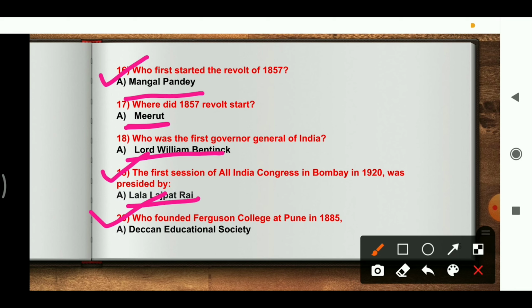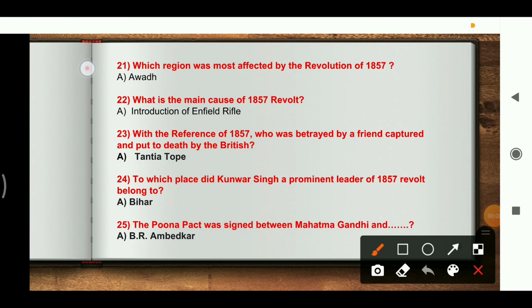Next one, who founded Fergusson College at Pune in 1885? It was founded by the Deccan Education Society. The next question is, which region was most affected by the revolt of 1857? And the answer is Awadh. Awadh is situated in the northern part of Uttar Pradesh, and Meerut is also situated in the northern part of Uttar Pradesh. From there itself the revolt of 1857 started.